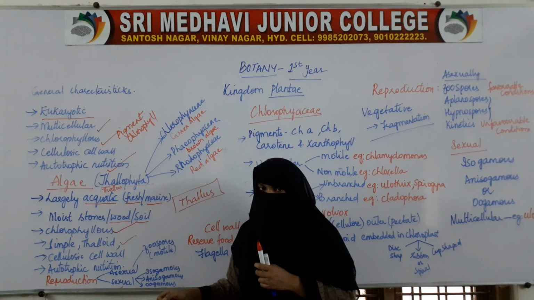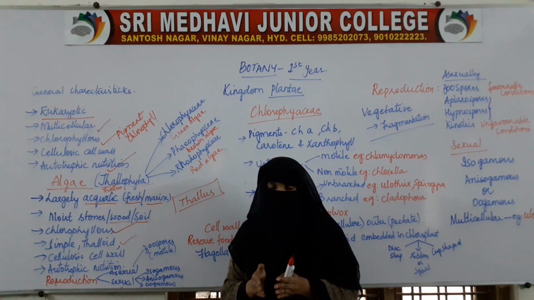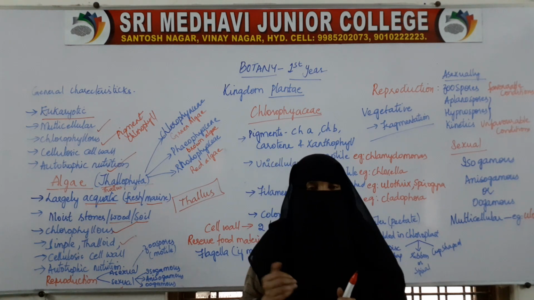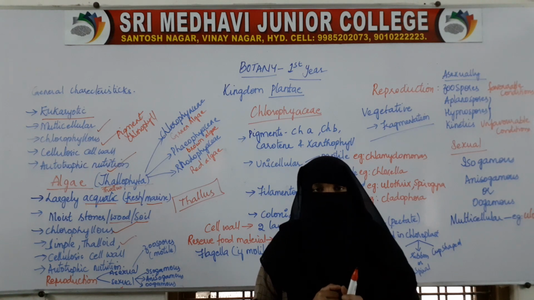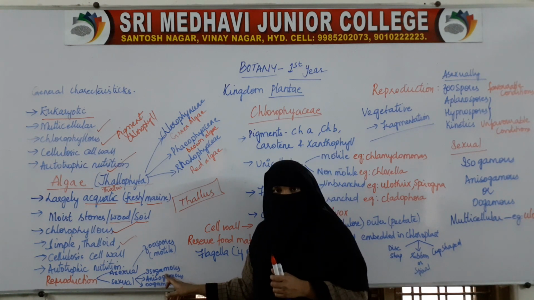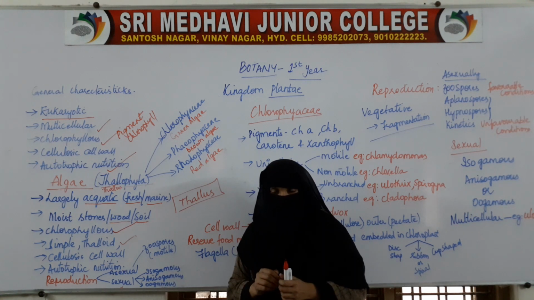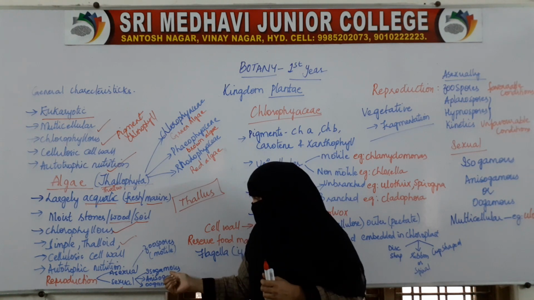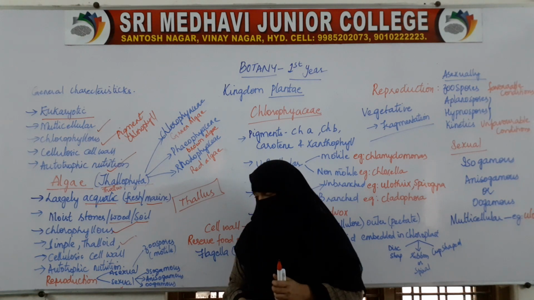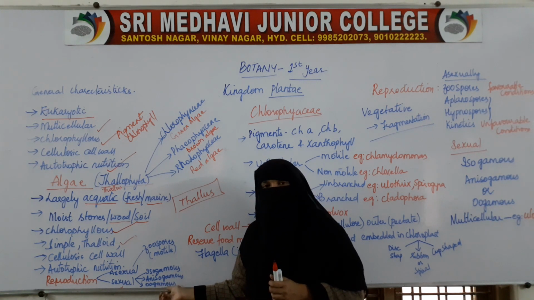Sexual reproduction, we all know, takes place because of the union of male and female gametes. Here there are mating types: it can be isogamous, anisogamous, or oogamous.